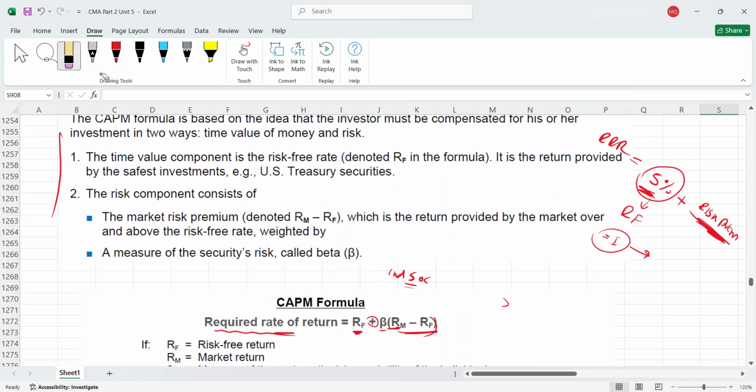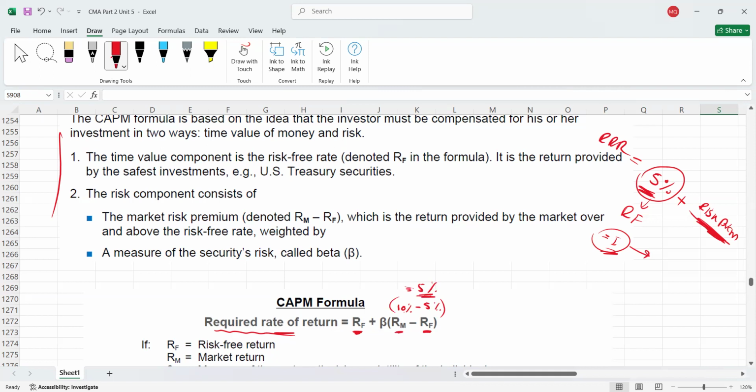I'm just giving you an example here, and then you will understand the equation. So what is the example? For example, on average we have a return on market of 10%. We are assuming the market beta is 1, and the average return on the market is 10%. Minus RF, the risk-free rate is 5%. So RM minus RF, 10 minus 5 equals 5. It means this 5% premium is given by the market, if market beta is 1.